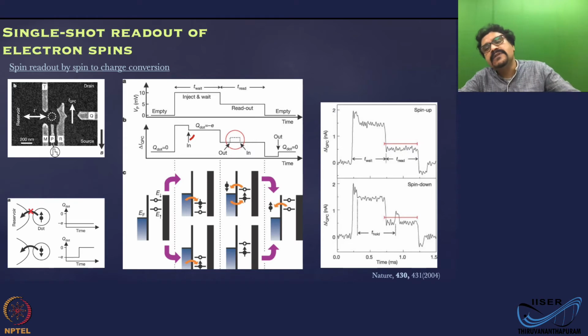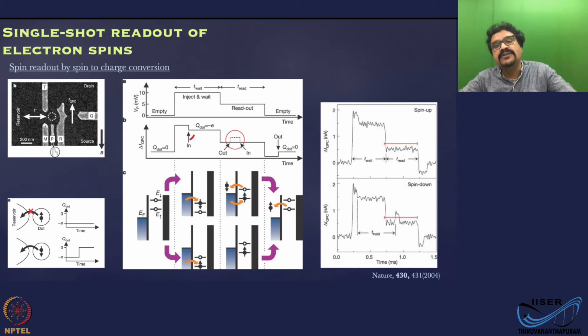Now, looking again at the DiVincenzo criteria, you should be able to initialize the state and read out the state. So now we are talking about spins here, not charges. How would you read out a spin?